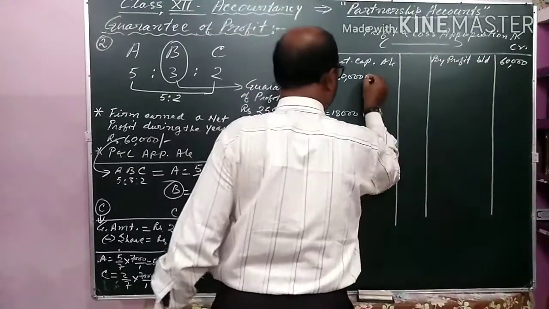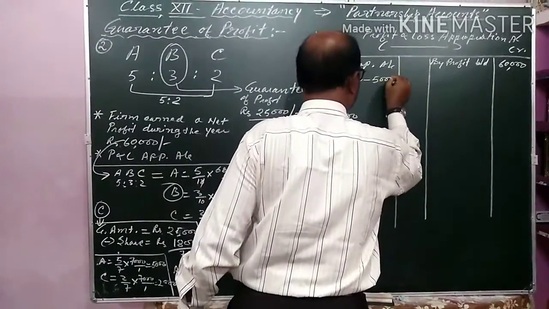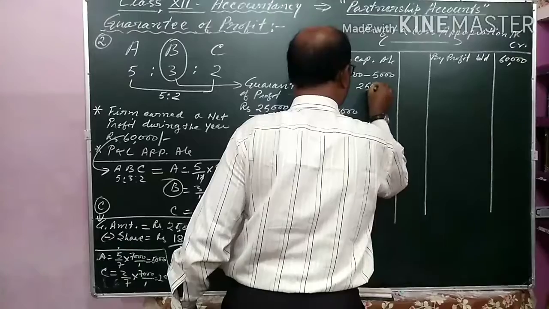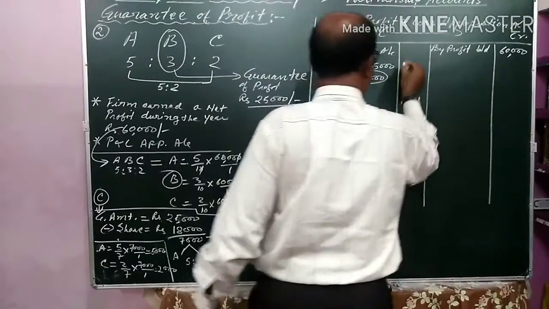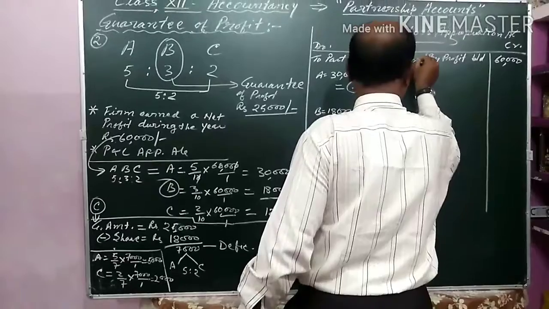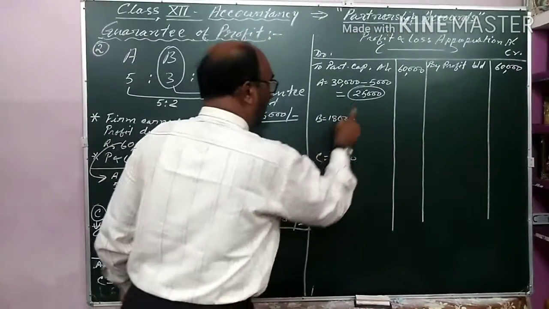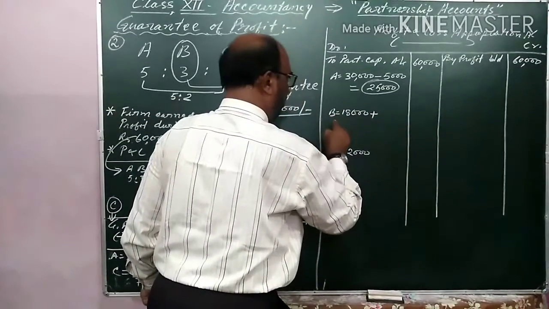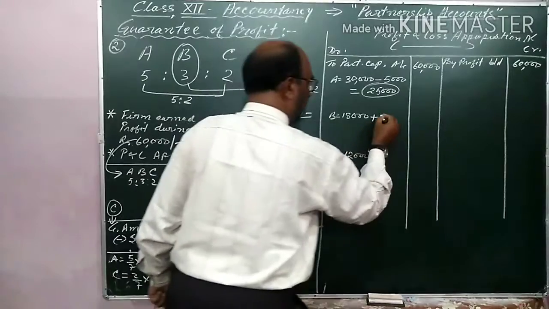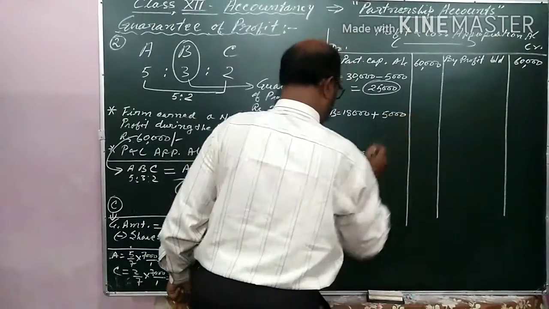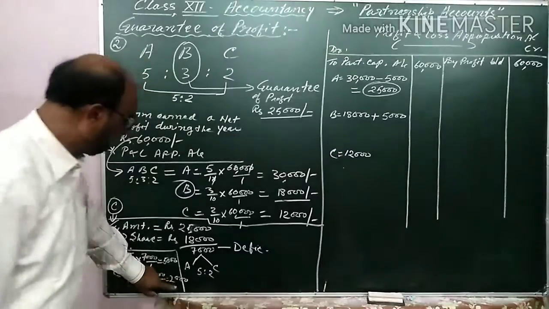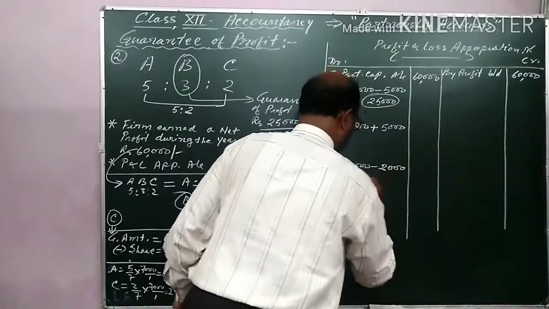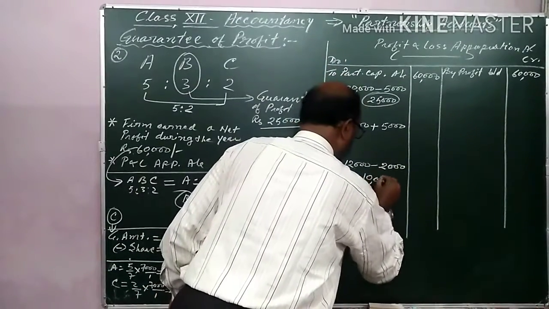Here I am showing minus 5,000. So finally A will receive 30 minus 5 is equal to 25,000. This is the final profit. The total amount is here. And the sacrifice amount will be added with the share of B's profit, who is having the guarantee, rupees 5,000. And C will sacrifice rupees 2,000, minus 2,000. So finally he will get 10,000.